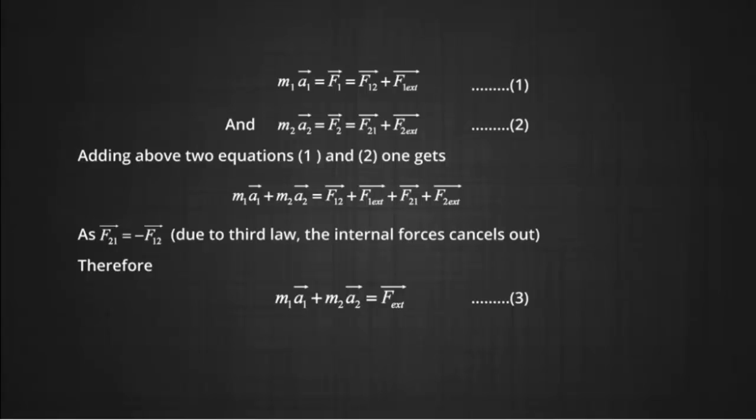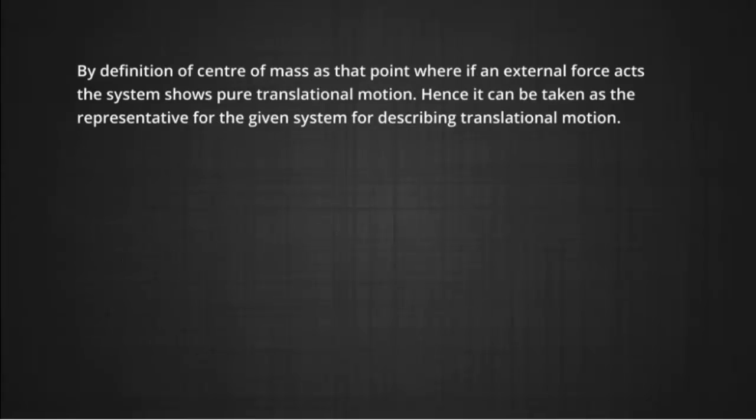Here the external force F external is the sum of F1 external and F2 external, the external forces acting on masses 1 and 2. By definition, the center of mass is the point where an external force acts on the system and it shows pure translational motion, hence it can be taken as the representative of the given system for describing the translational motion. Therefore, F external can be written as m1 plus m2 within brackets multiplied by ACM, which is the acceleration of the center of mass.